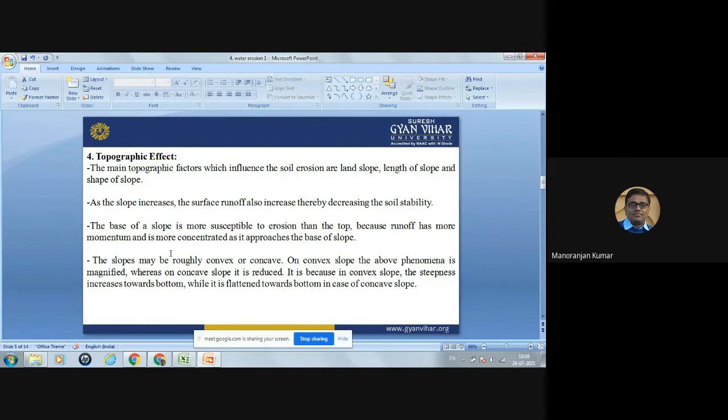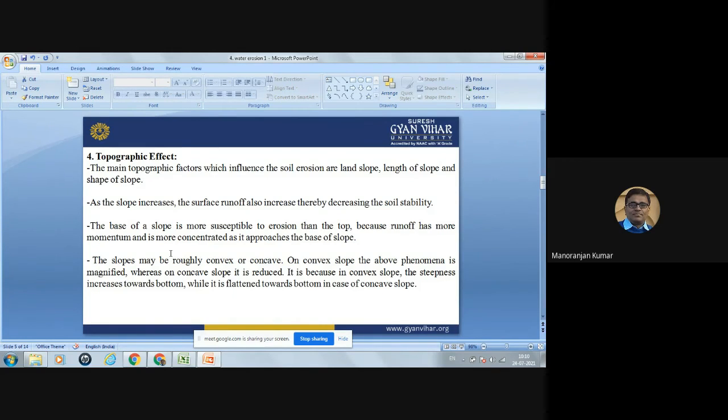On the top, less soil erosion will take place, but at the base of the slope, more soil erosion will take place, because runoff has more momentum and is more concentrated as it approaches the base of the slope.